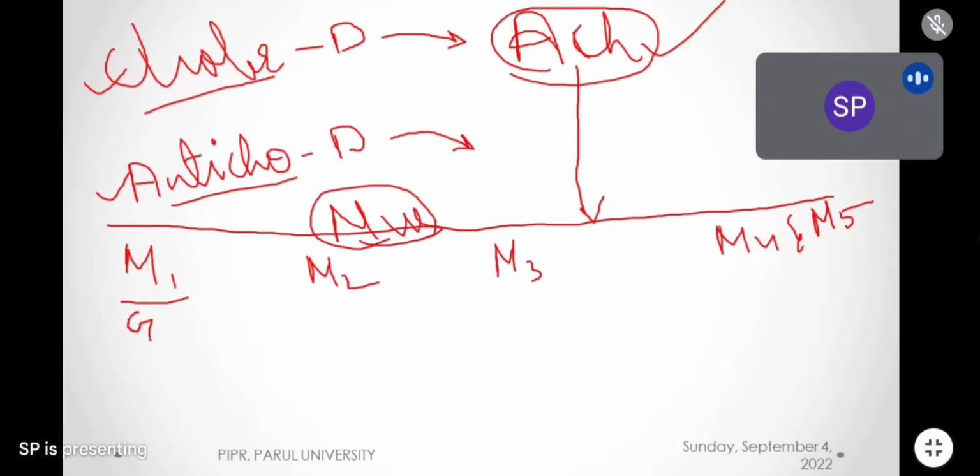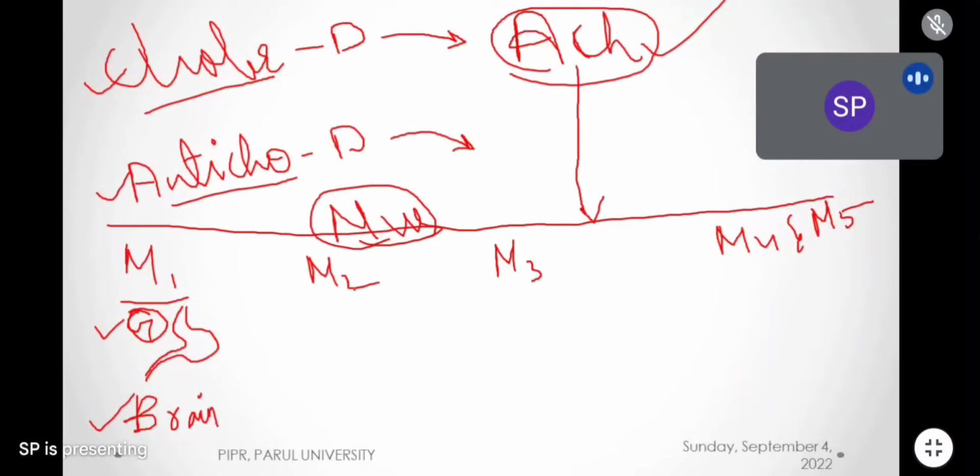Now see, M1 receptor is present in the stomach, especially on the gastric glands. Everyone listen carefully. M1 receptor is present in gastric glands. Remember all these things for life. M1 receptor is present on gastric glands and also in the brain. I will not tell all the tissues, just the important tissues. Where is the M1 receptor? One is on the gastric glands in the stomach, and second it is present in the brain.